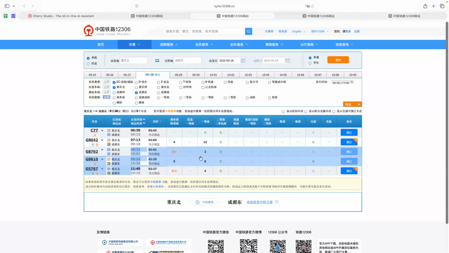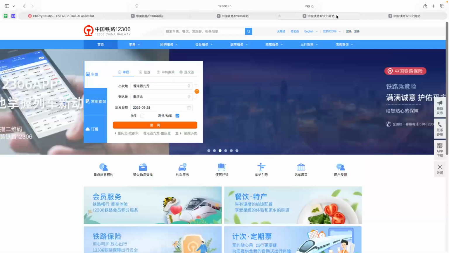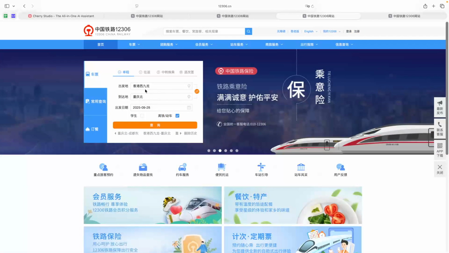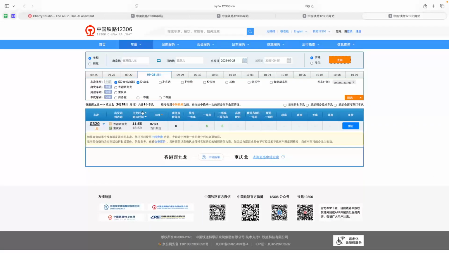So you realize, you go to their website, you can also check the availability and also the schedule and the timing of the journey as well. Okay, so same thing applies. I'll do it for Hong Kong to Chongqing North Station. So same thing, you come up with the result, and it only has one train.